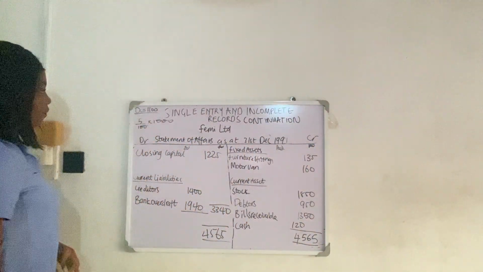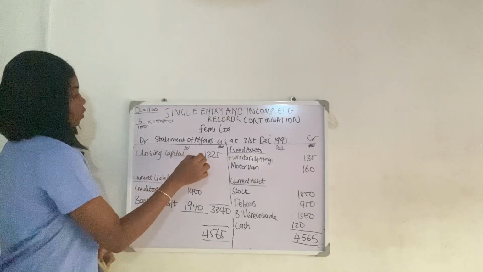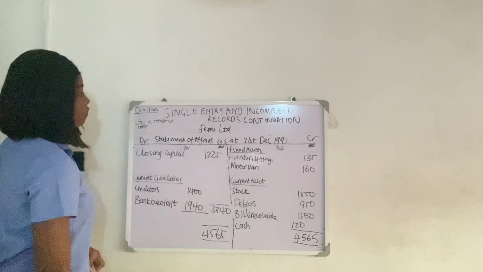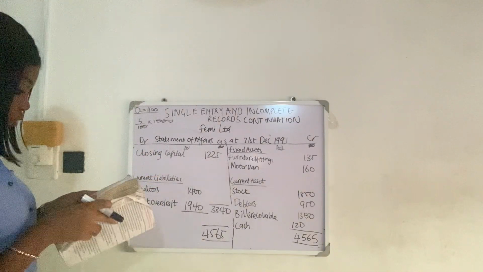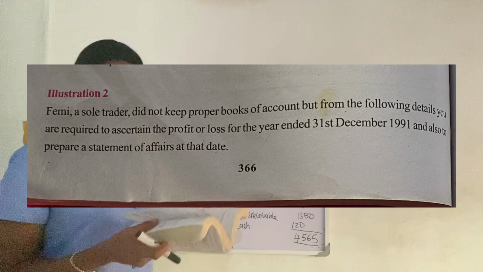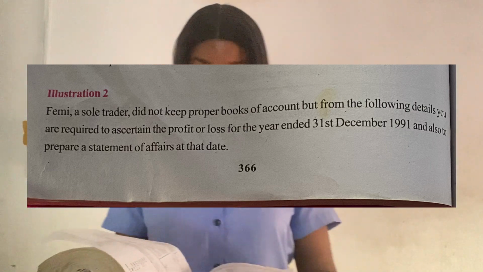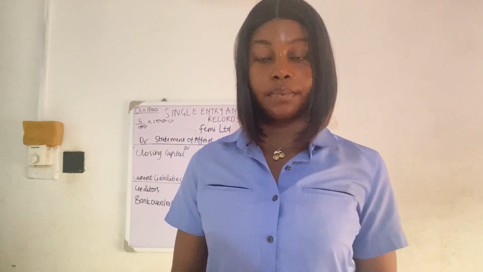Our opening capital, 1,100, and this is our closing capital, 1,225. So going back to our question, what were we told to prepare? We were told to ascertain the profit or loss for the year ended 31st December 1991. So now we have our opening capital and our closing capital.